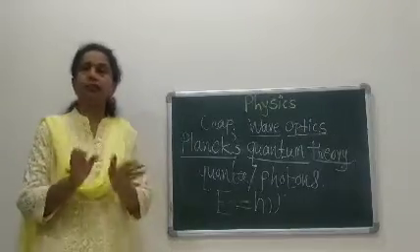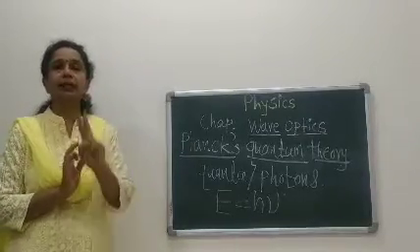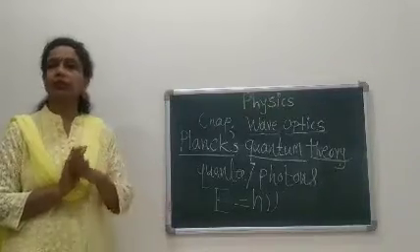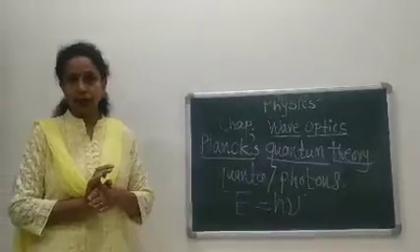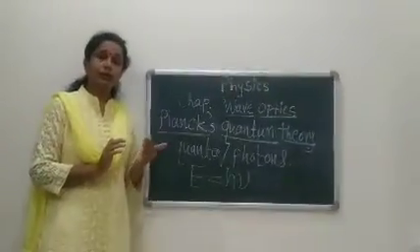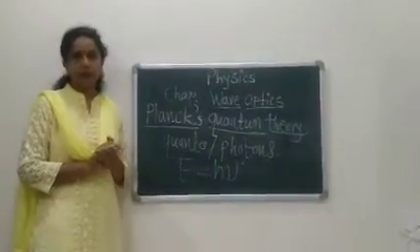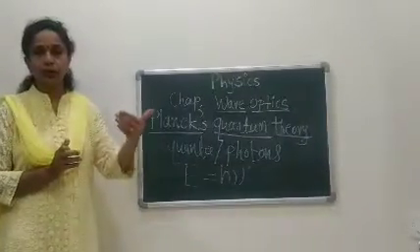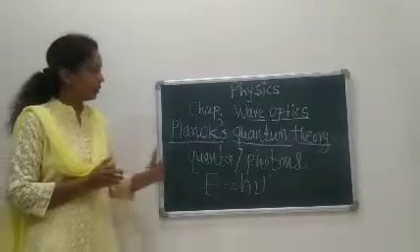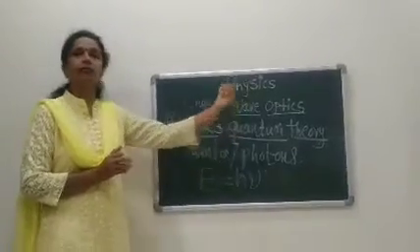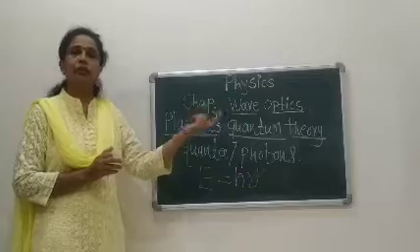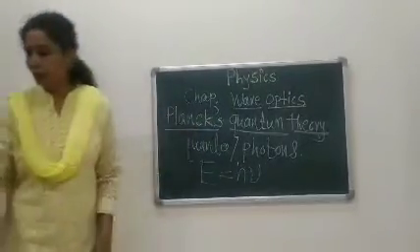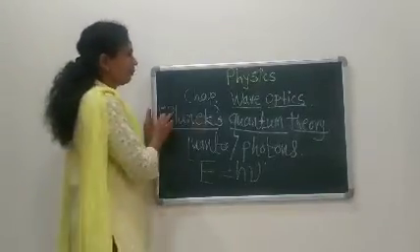One point is clear that light has a dual nature, which is the particle nature as well as the wave nature. Again, light consists of transverse waves. You know that waves have two types, longitudinal waves and transverse waves. Light has a wave nature, and that wave nature is transverse waves. Now the next point is the wave front.